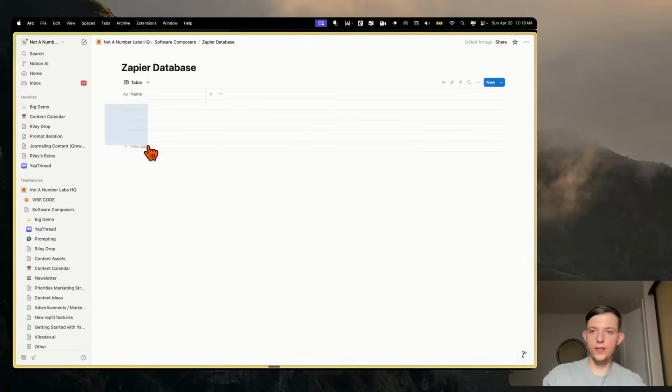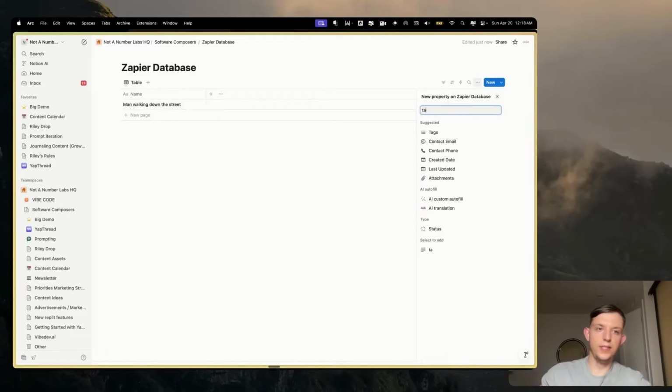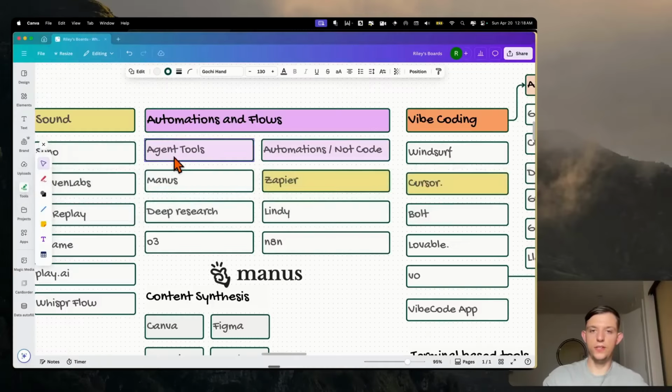So let's add a new one, and we can say man walking down the street. And so we just entered this new title in here, and let's say we have a tag. We can actually create tags in this, and let's just say image. And so now let's create an automation that generates an image.